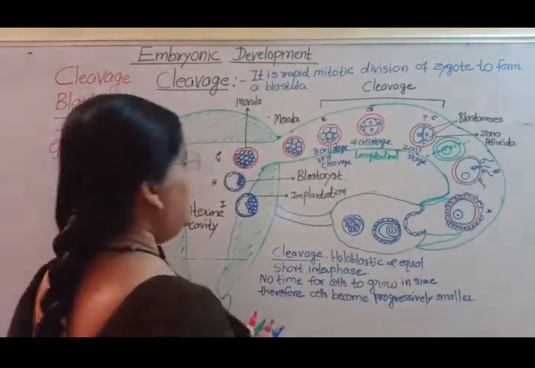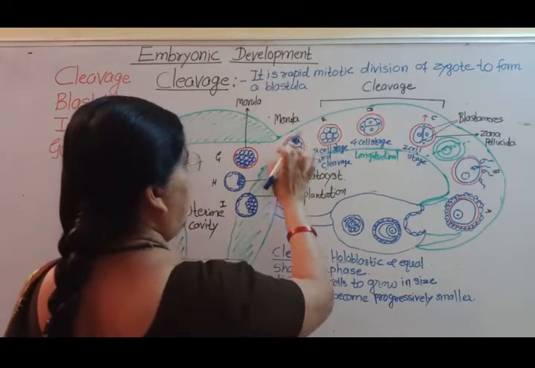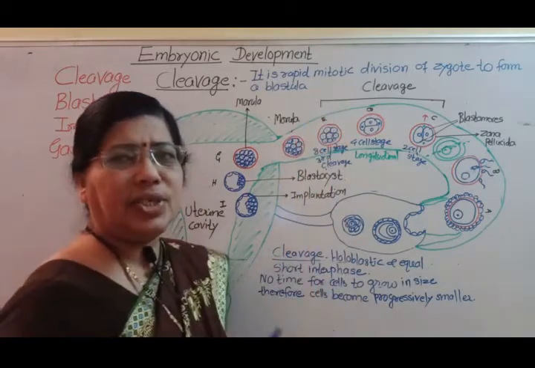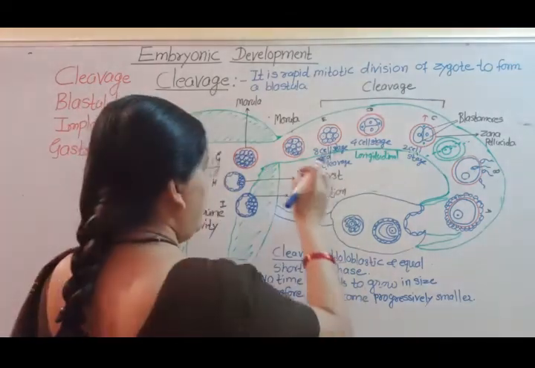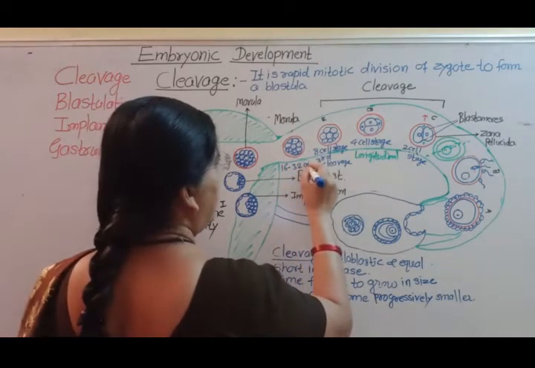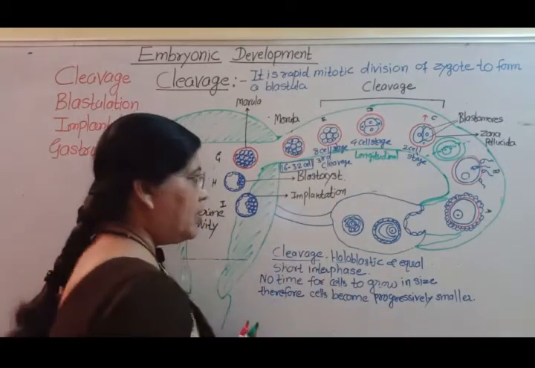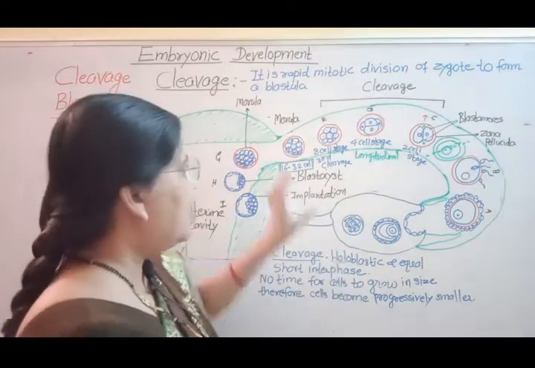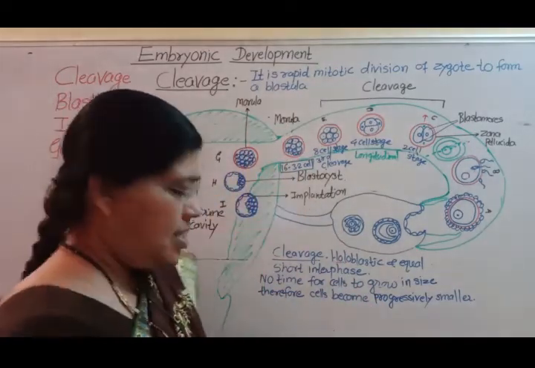Now this embryo reaches the isthmus of the fallopian tube, and at the end of the 4th day of fertilization, the embryo becomes 16 to 32 cell stage. Means at the end of the 4th day of fertilization, this embryo contains 16 to 32 cells, and this stage